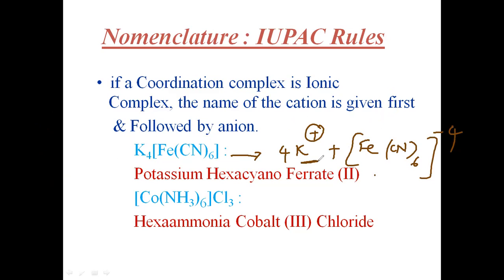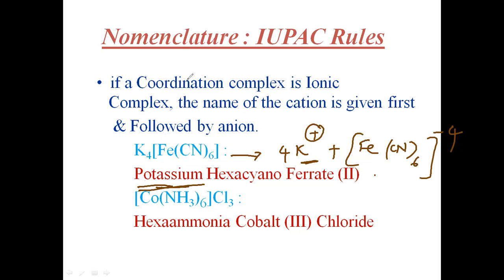So first of all, there is potassium which is a cation, so the name of the cation must be written first. Here 4 potassiums are there, but no need to write tetrapotassium, because we must give the nomenclature mainly to the coordination complex, which has dative bonds or coordinate covalent bonds. The coordinate covalent bonds are inside the complex, so the name is important for that. Outside it is not that important to us.